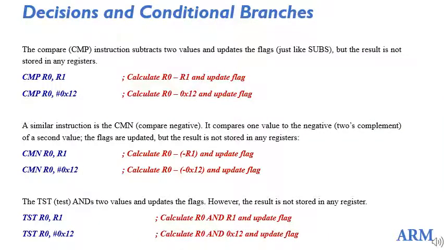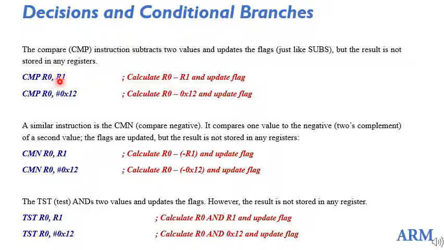So these are not branching instructions, but these are instructions that are going to affect the flags, and these flags, as I've told you, form the basis for conditional branching. So we have this compare instruction CMP. CMP also takes two operands, say CMP R0, R1. What this instruction stands for is to compare two numbers.